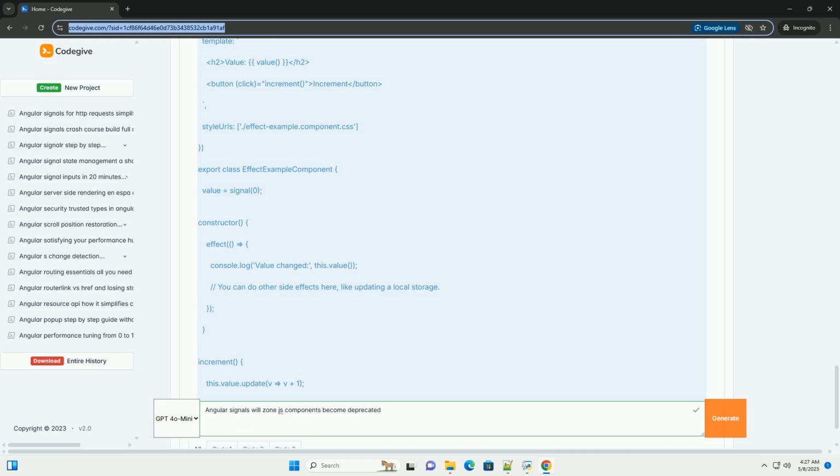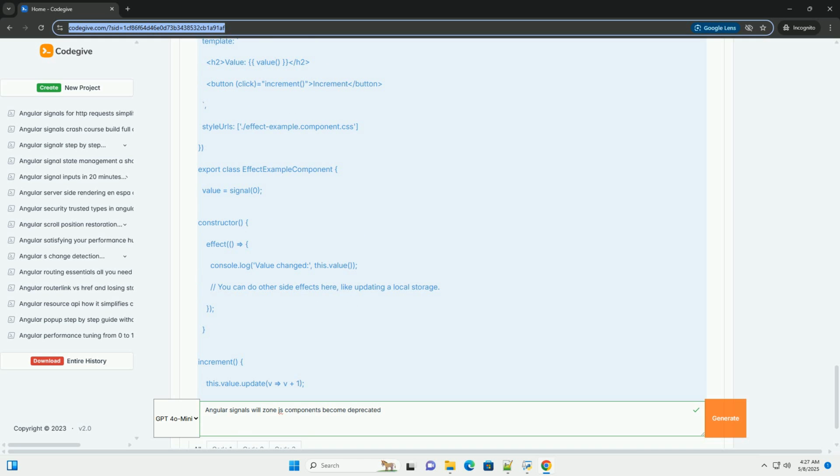Whenever count changes, doubleCount is automatically recalculated. 3. increment and decrement: these methods update the count signal using the update method. Update takes a function that receives the current value of the signal and returns the new value. 4. Template binding: in the template, we use count() and doubleCount() to display the values of the signals. Angular automatically subscribes to these signals and updates the view whenever their values change.